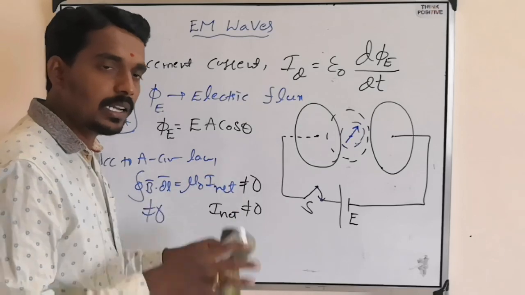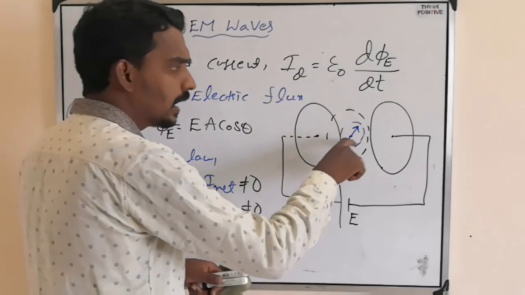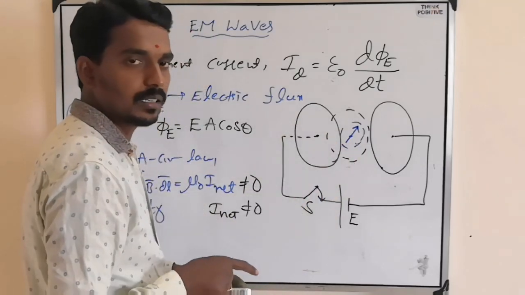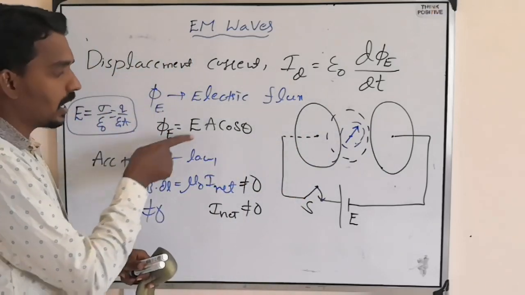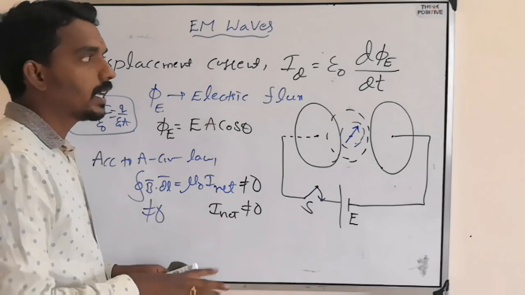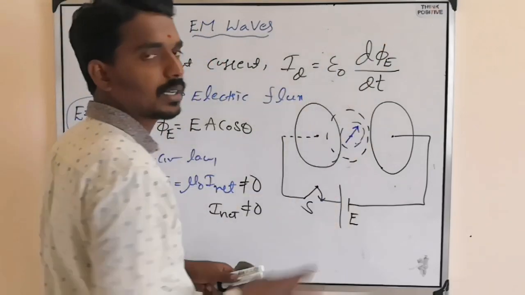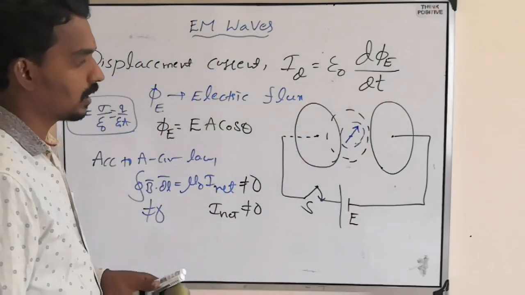So that actually causes current, he said. Here the needle is deflecting, but that is not due to conduction current. That is due to something else. That is due to change in electric flux. So he concluded that change in electric flux also gives some current, and he defined that current as displacement current.